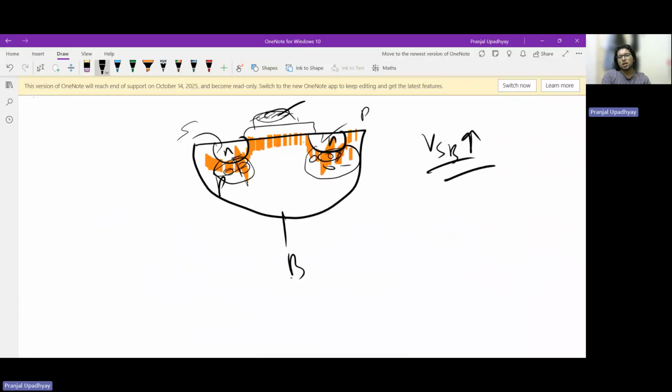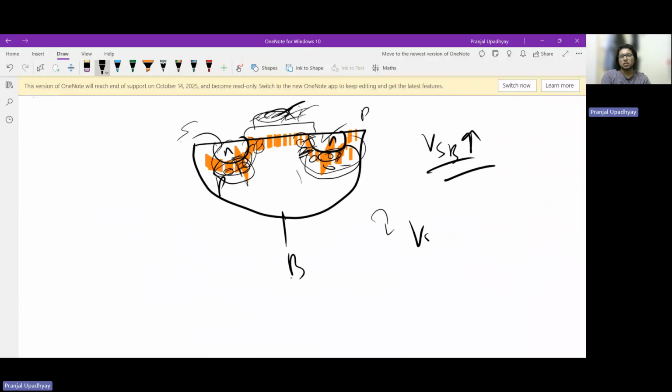If my depletion charge further increases, I now need even more charge over here so that the charge here and here equates, and then after that, inversion starts to happen. This means that the wider the depletion region here, the harder it is for the gate to invert the channel.